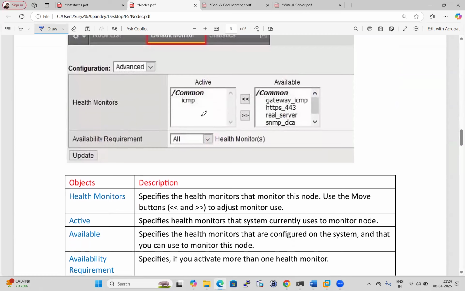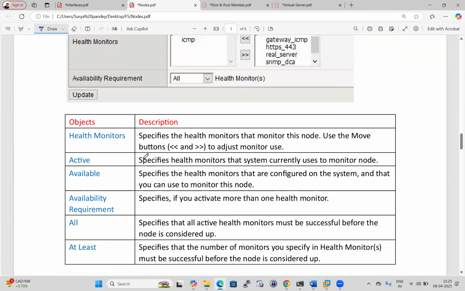So for the health monitor, we can use ICMP, or if your server is an HTTP server or HTTPS server, we can use the health monitor accordingly. Generally we use TCP or ICMP. ICMP basically is going to ping frequently. F5 is going to ping the backend server frequently, like, are you there? Are you there? If there is no response within the particular time defined by F5, it will mark that node as down, and it is not going to send traffic to that node. So this is the beauty of health monitors in F5. Okay.